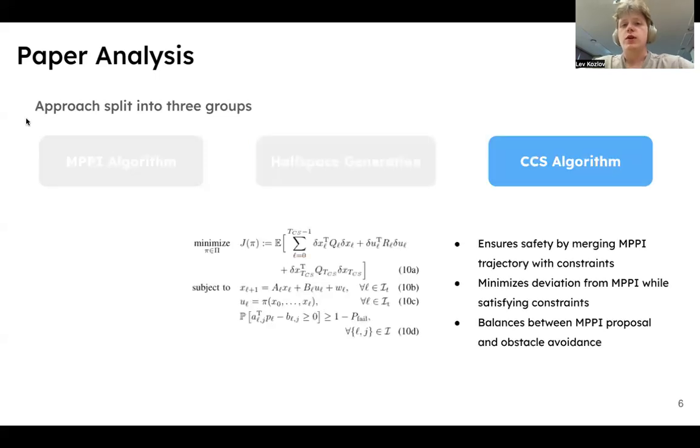Then we go to constraint covariance theorem. In this step, we use a smart way to merge the resulting trajectory from MPPI, ensuring safety constraints. We want our resulting control sequence to look as much as possible like the proposed MPPI, but satisfying constraints. This is done by minimizing the deviation of our distribution. As a result, we obtain a QP problem, which provides us a control sequence.